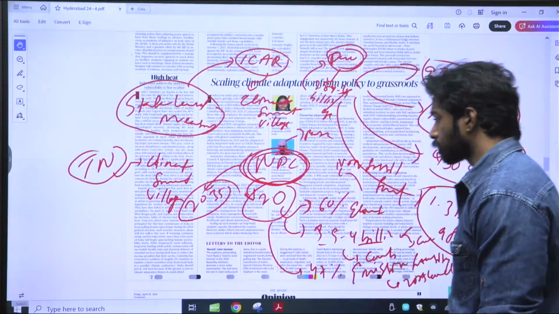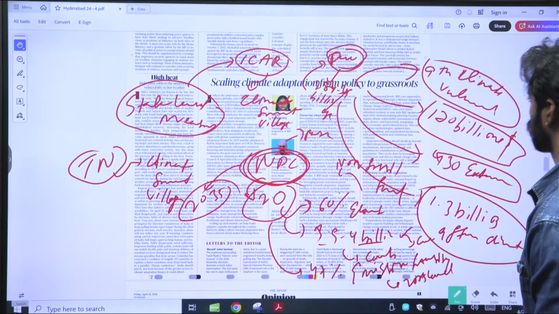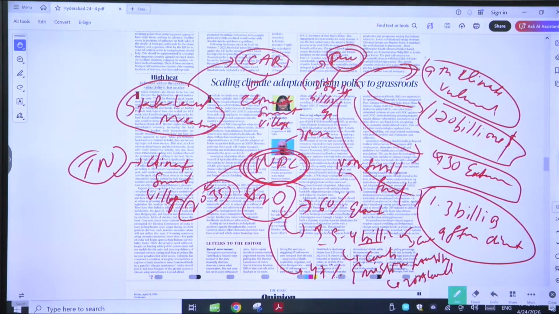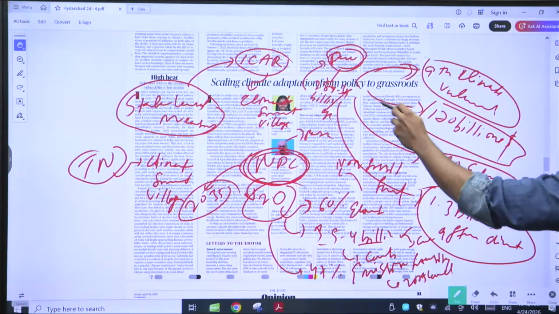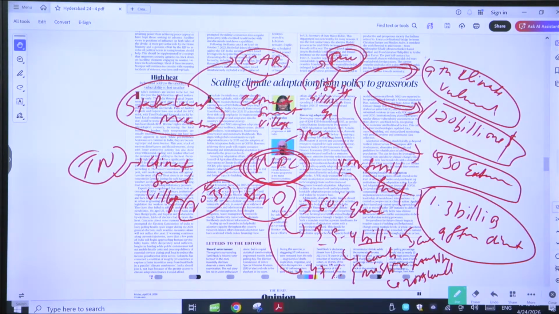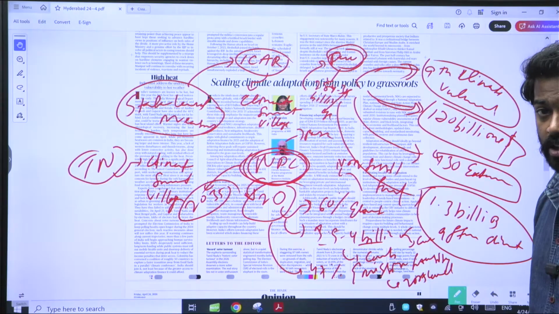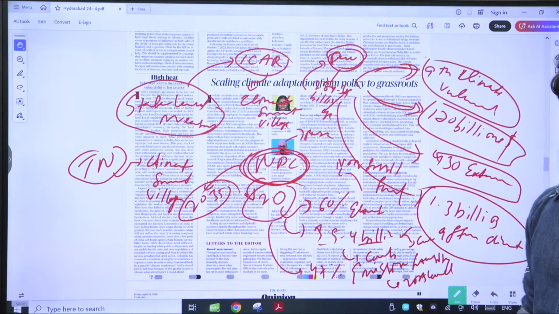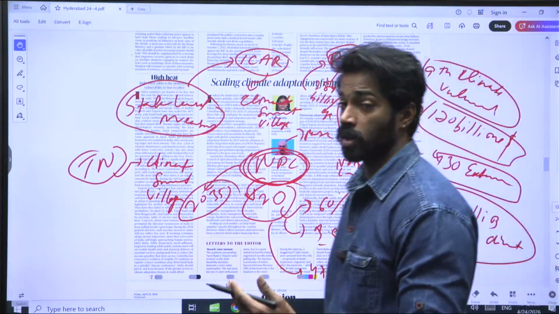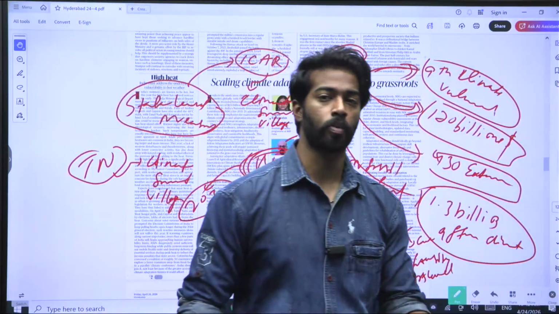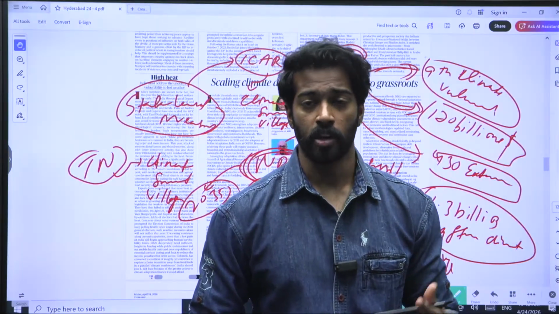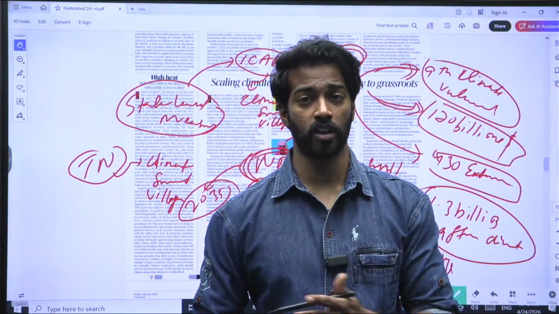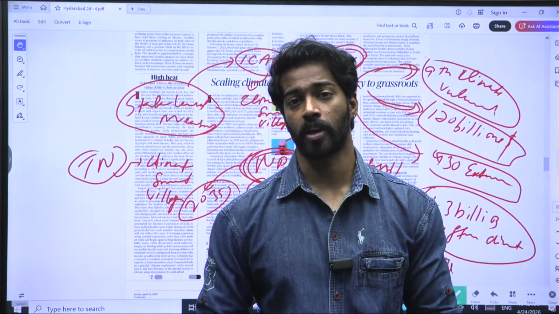Okay. So yeah, what all did we discuss? That India is the ninth most climate vulnerable country, and it has lost over $170 billion, and 430 extreme events have happened, and nearly 1.3 billion people are affected by climate change. And the nationally determined contributions under the Paris Agreement, NDC 2.0, include 60% of electrical capacity from non-fossil fuels by 2035, a carbon sink of 3.5 to 4 billion tons by 2035, and lastly, a reduction in emission intensity by 47% by 2035.